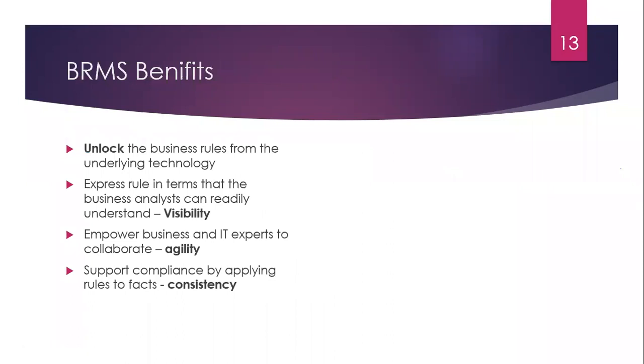So now coming to BRMS benefits. It simply unlocks the business rules from the underlying technology, separating the business rules from the code, that's the first one. Then express the rules in terms that the business analyst can really understand, meaning the business rule is visible. Here we can achieve visibility of that particular business rule.